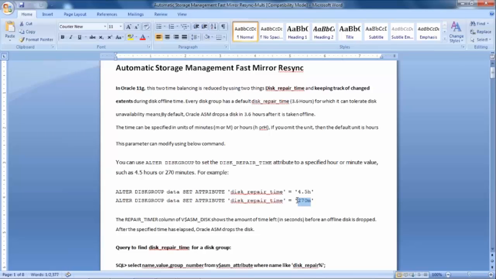Any problem that makes a failure group temporarily unavailable is considered a transient failure that can be recovered by Oracle ASM using the fast mirror resync feature, right? What I have said is that if any failure group is temporarily unavailable, it will be considered a transient failure that can be recovered by Oracle ASM using the fast mirror resync feature.